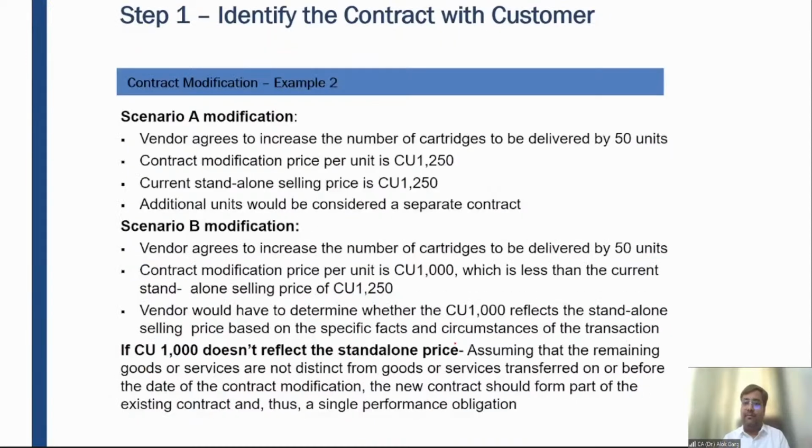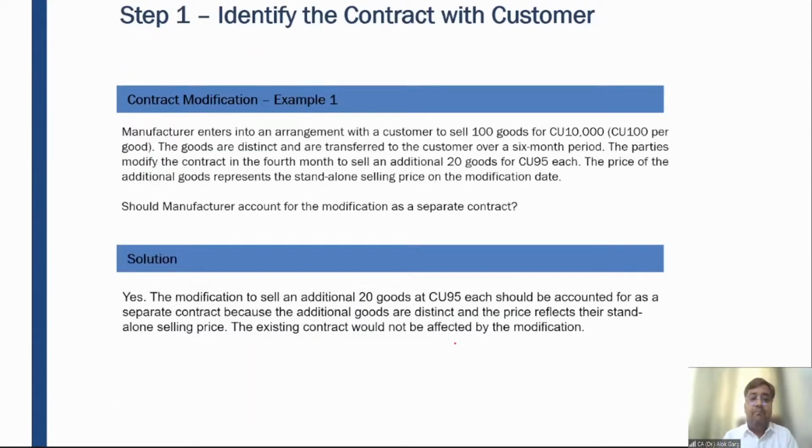So let's discuss this contract modification example quickly, and then we will come to the two case studies of the institute material. The first one: a manufacturer enters into an arrangement with a customer to sell 100 goods for 10,000 rupees, which is 100 rupees per good. The goods are distinct and are transferred to the customer over a 6-month period. The parties modify the contract in the 4th month to sell an additional 20 goods for 95 rupees each. The price of the additional goods represents the standalone selling price on the modification date, so the additional quantity is at market value.